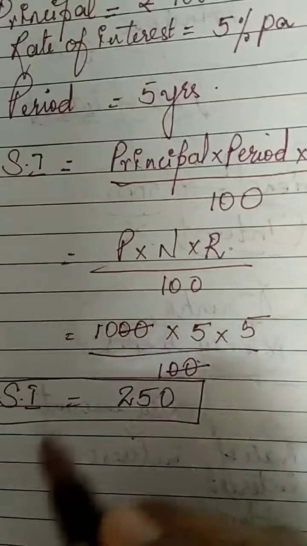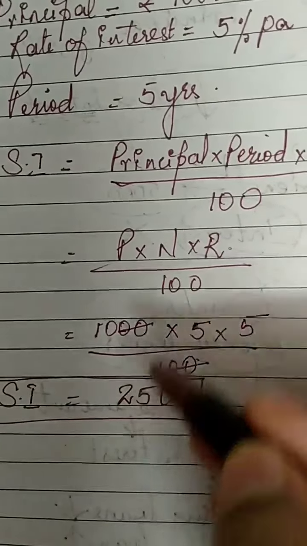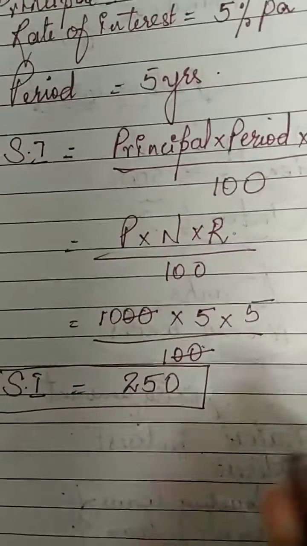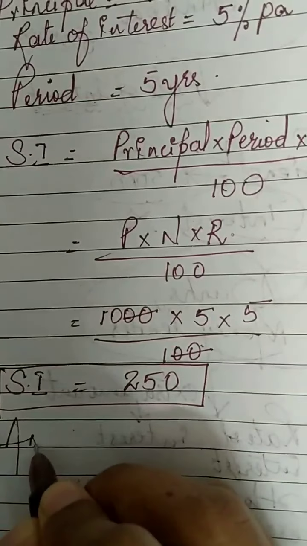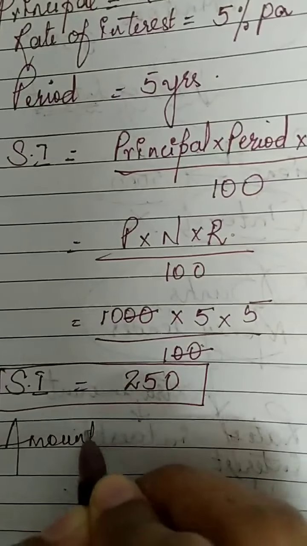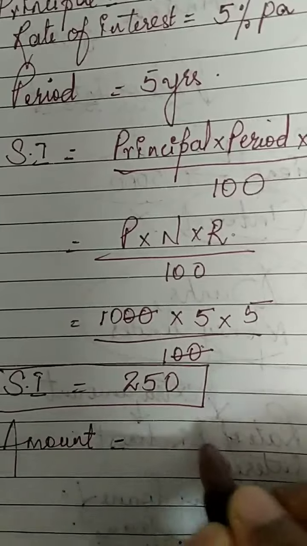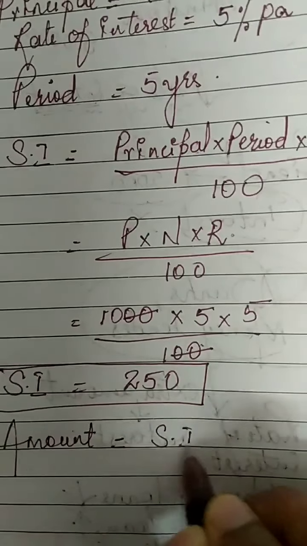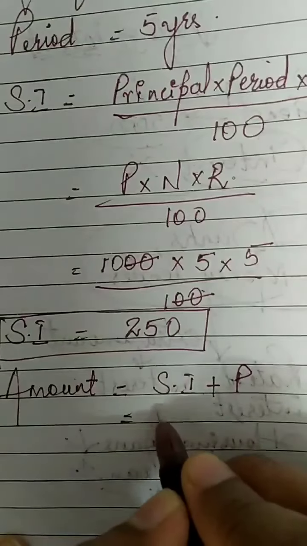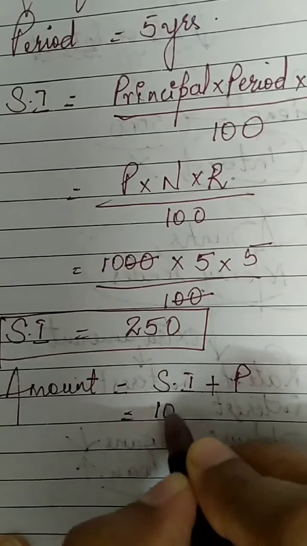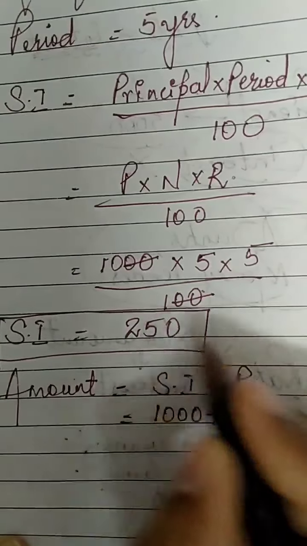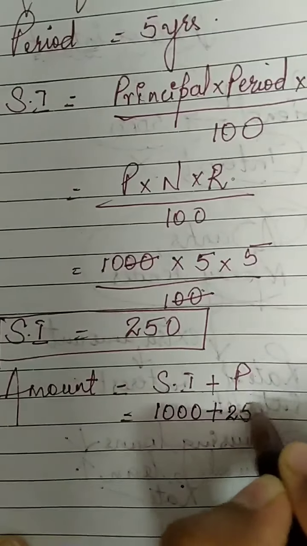I told you, interest means the extra amount that you have to pay along with the principal. So what is the total amount that you are going to pay? The total amount that you are going to pay is equal to simple interest plus principal, which is equal to the principal that you borrowed, 1,000 rupees, plus 250 you have to pay extra.